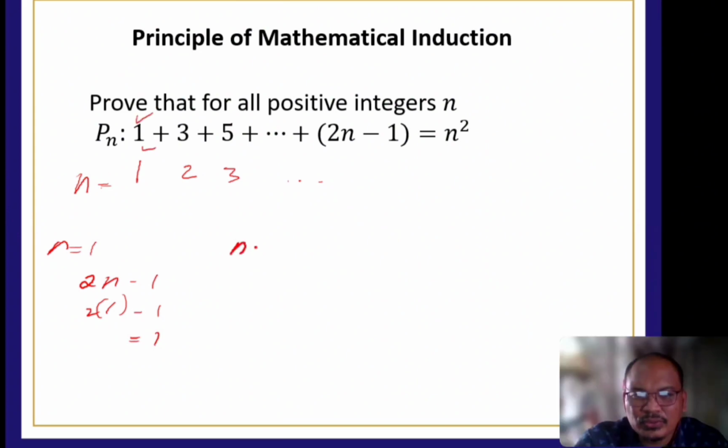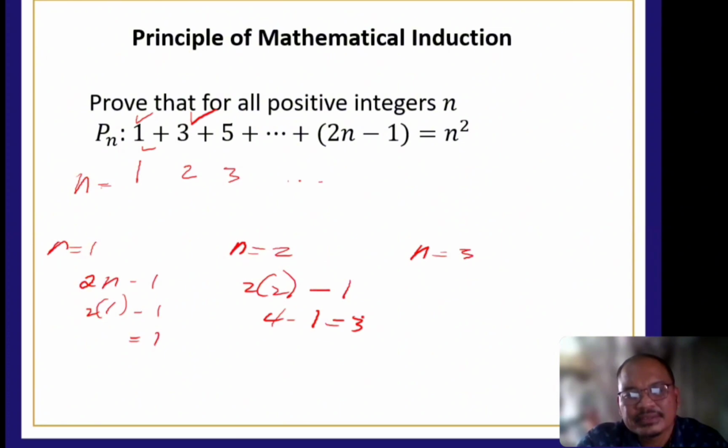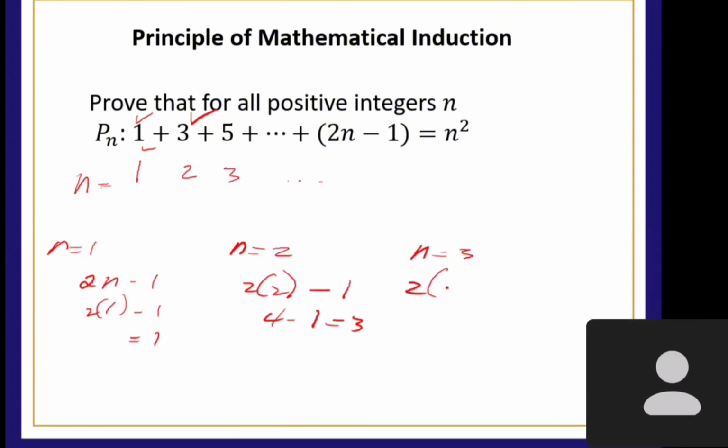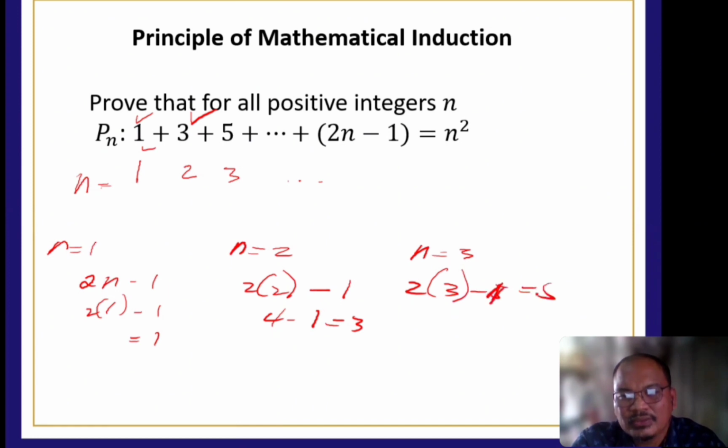When your n is equal to 2, what will the value be? 2 times 2 minus 1, so 4 minus 1 is equal to 3. Right? How about when n is equal to 3? 2 times 3 minus 1 is equal to 5. So okay, this works.